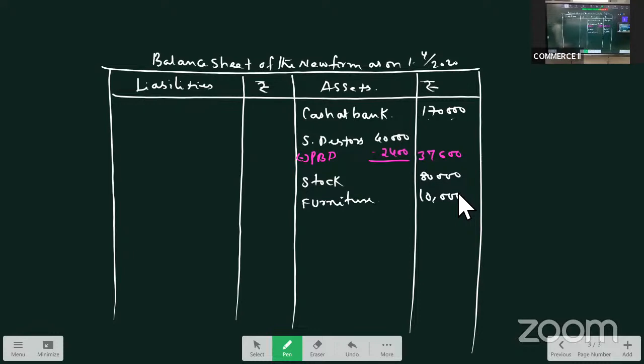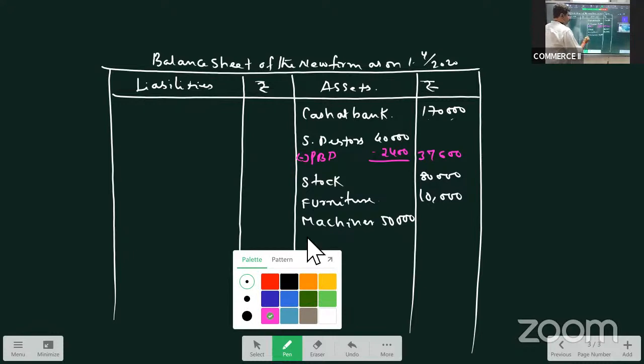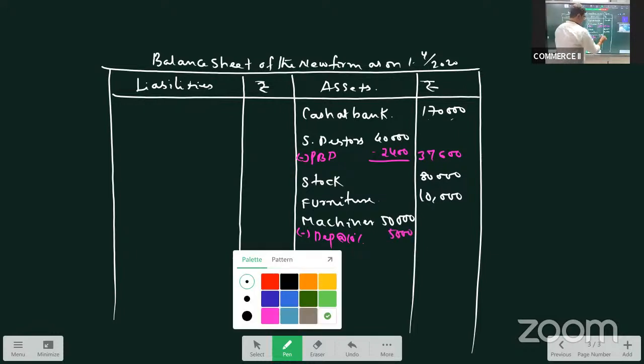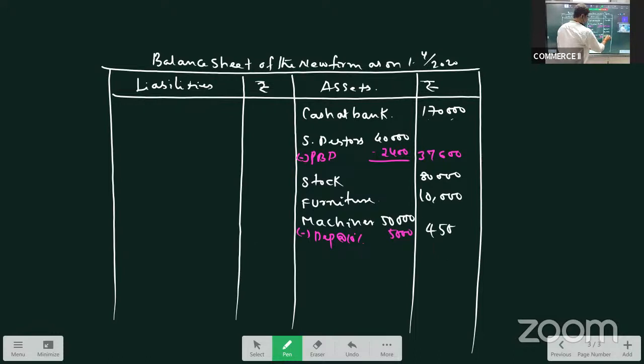Machinery is depreciated by 10%. So machinery, the given value is 50,000. It was depreciated at 10%, so deduct 5,000. We have 45,000. Next we have buildings.